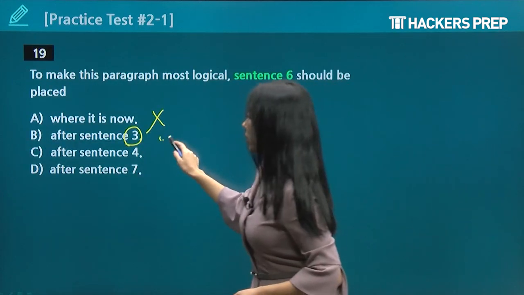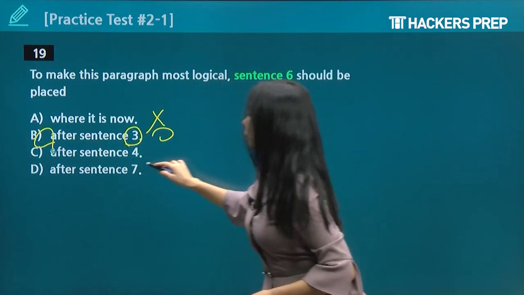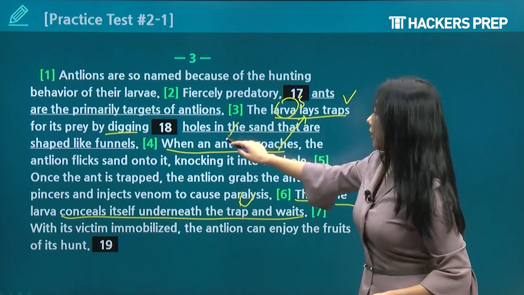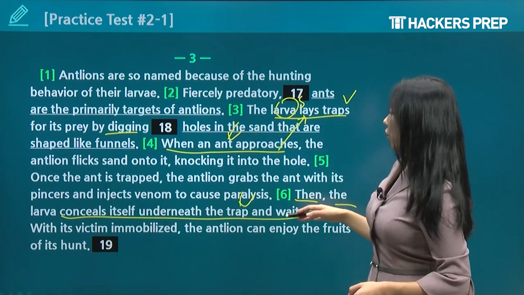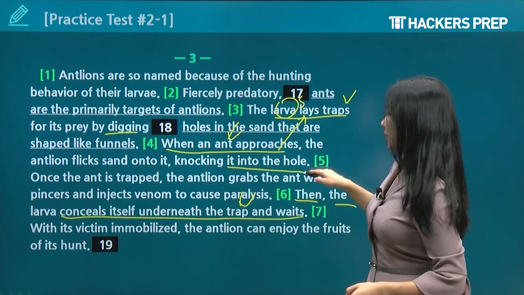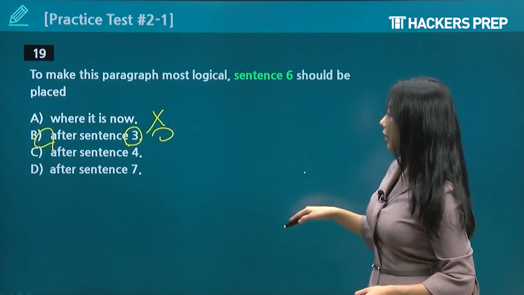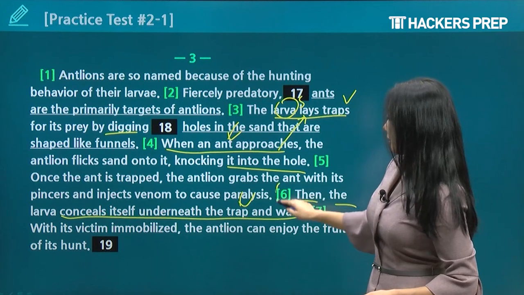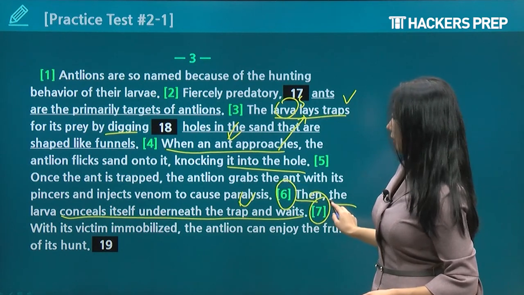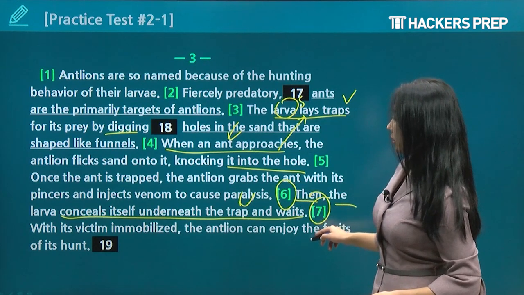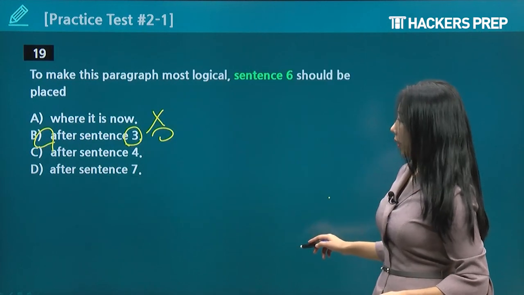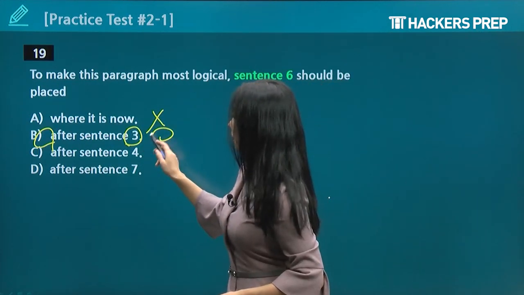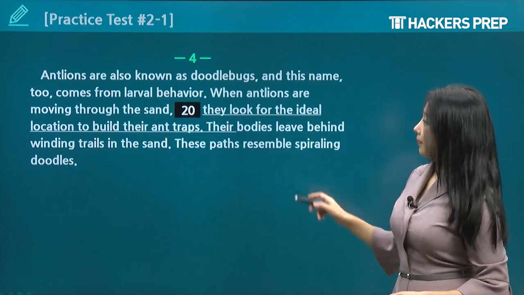So after sentence 3 would be correct. After sentence 4, the ant has already come, so no. It's already got knocked into the hole, so it's caught. Sentence 7, obviously not, because sentence 6 is already too far, and sentence 7 is the concluding sentence when it has already caught the ant. So B would be your best answer.